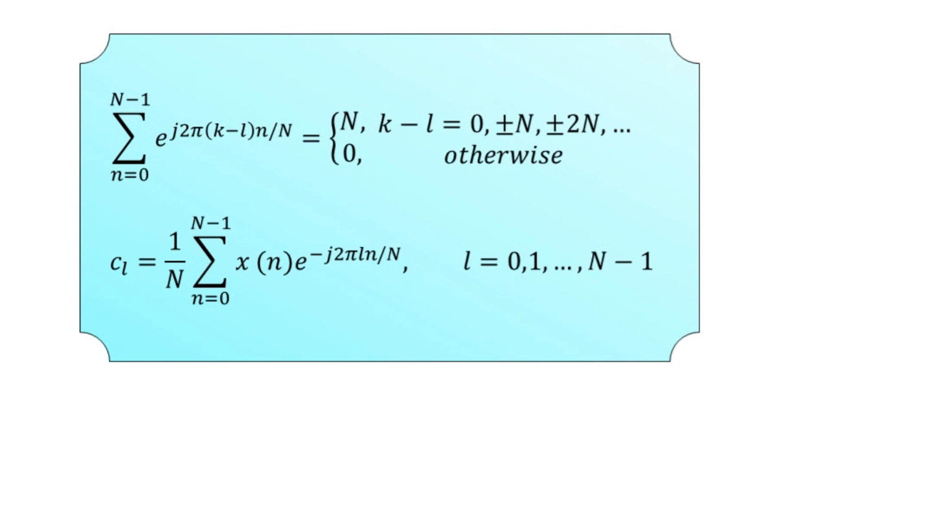Here we have the reverse way, that c suffix l is expressed in terms of x of n, whereas in the first equation x of n was expressed in terms of the exponentials. From this understanding we have two equations that are very important for the discrete time periodic signals for frequency analysis purposes.